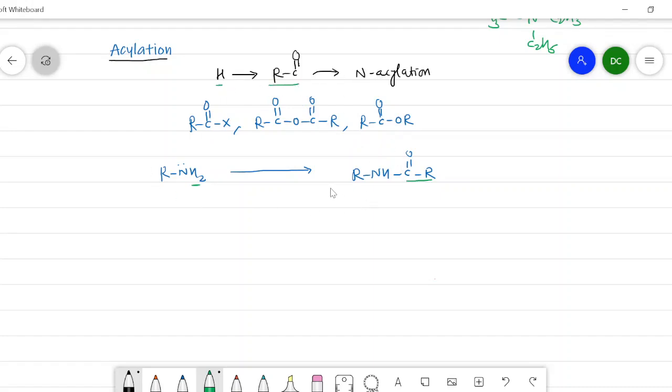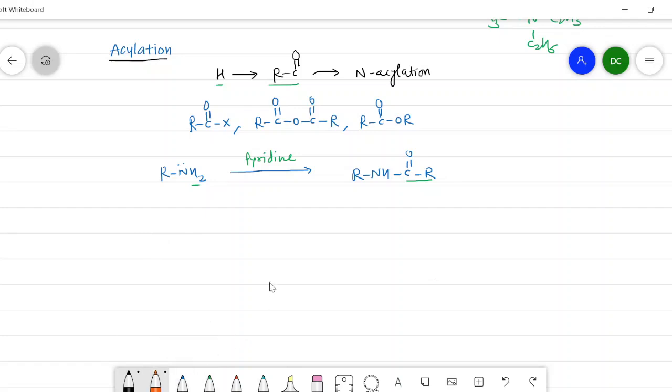Therefore, this is called an acylation reaction. Generally, in this reaction, pyridine is used as a base which can neutralize the acid which is produced in the reaction. So I will write here pyridine, which is used for the neutralization of the acid which is formed in the acylation reaction.